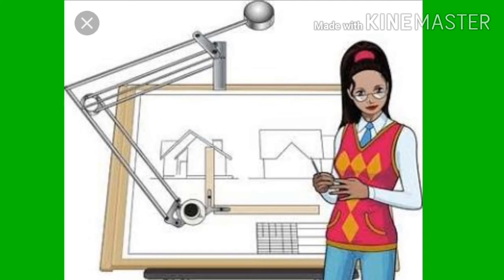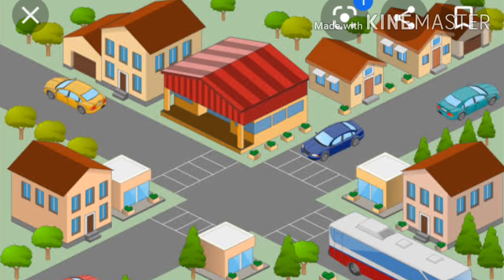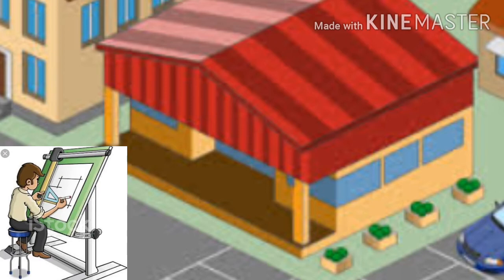Children, places in our surroundings are often located at a distance from one another. In our surroundings we can see that there is some distance between two places. These places are also large in size, but maps of these places are comparatively small.